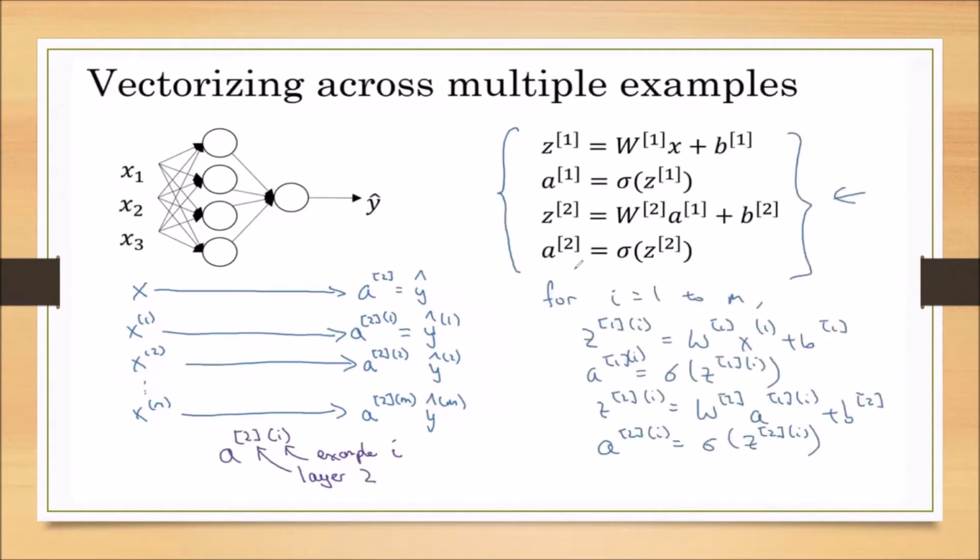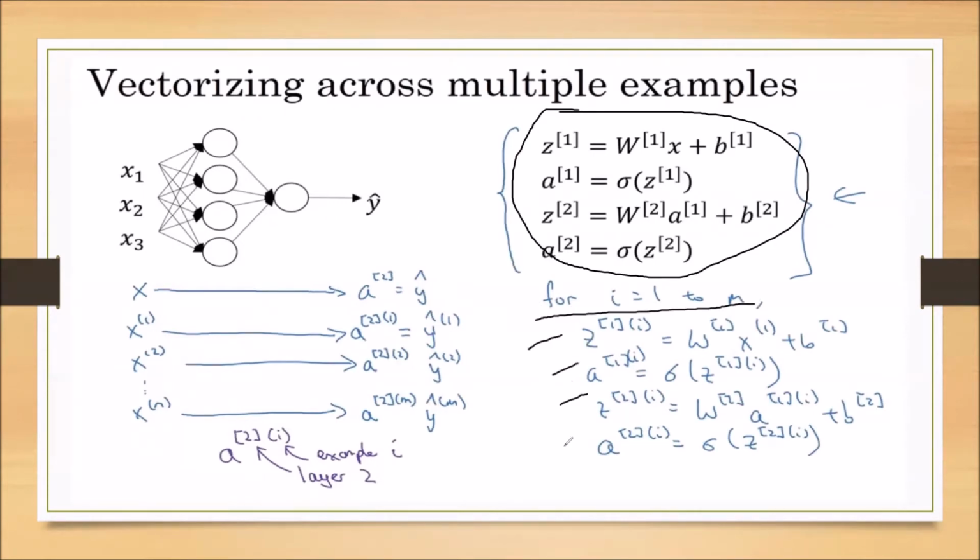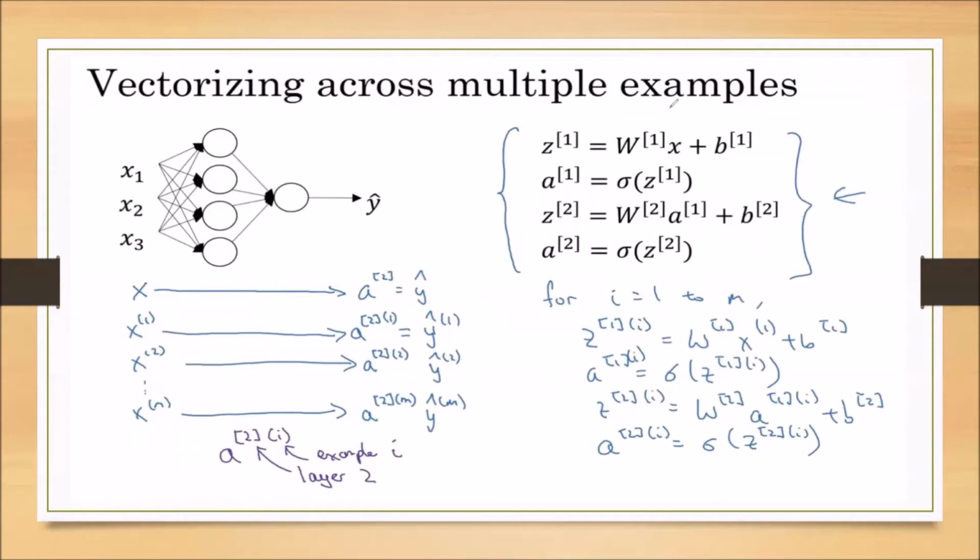Now if we give m training examples, whatever steps we have done for a single training example, we have to repeat. That can be done by using the for loop. We use for i equal to 1 to m, and then we can repeat these steps m times. This is how we proceed when we do not use vectorization.